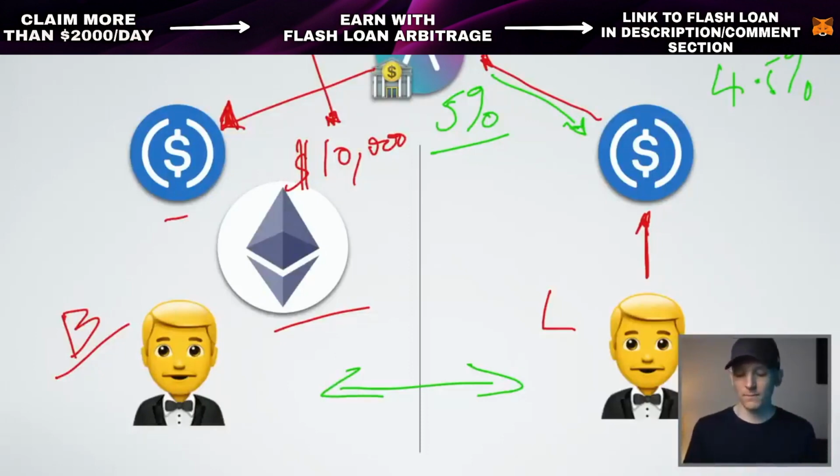Aave takes about 10% of the value of loans on its platform as its fee. And you can, of course, invest in the Aave token and use it on the platform as well. But that's how it works. Aave replaces a bank, and it's a free and open money market between borrowers who want to pay interest and put collateral assets on the platform, and lenders who want to put their dollars or Ethereum or other tokens on to earn some interest from this money market.